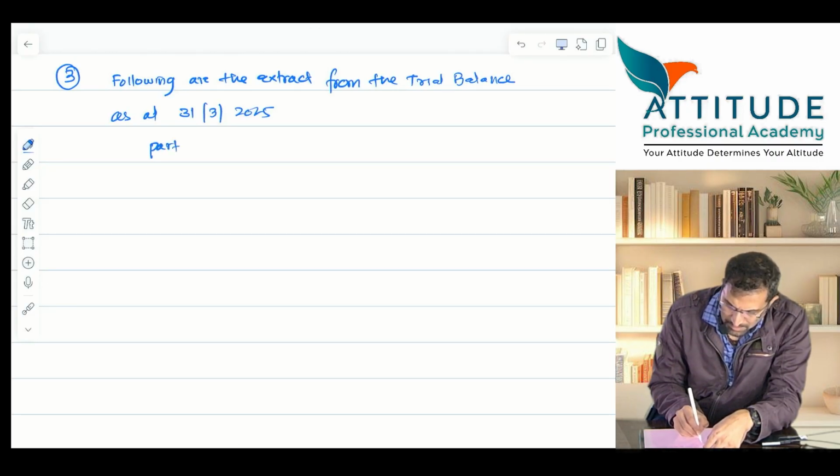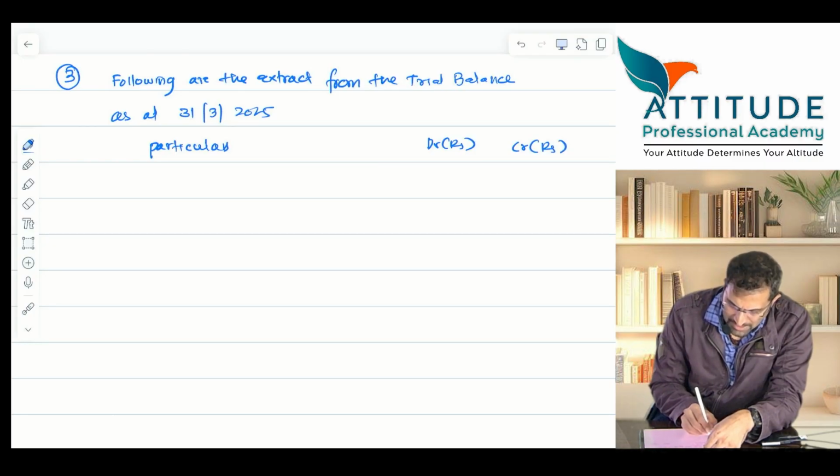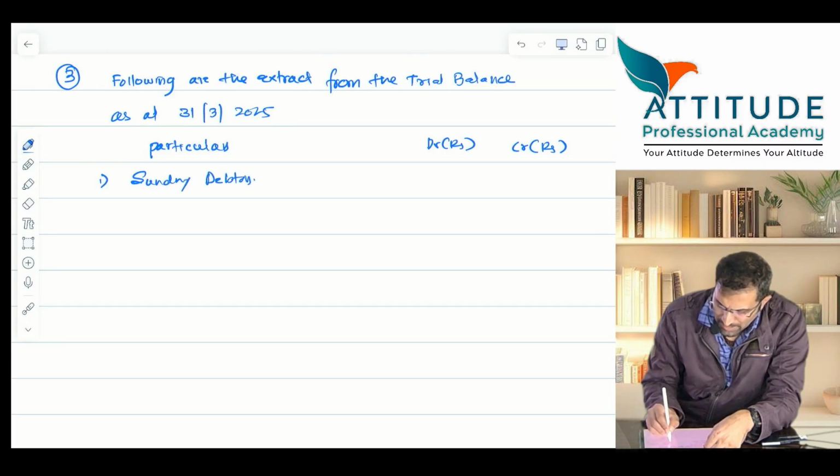Particulars, please don't talk. Debit rupees, credit rupees. The first item which is given is sundry debtors, 2,05,000.